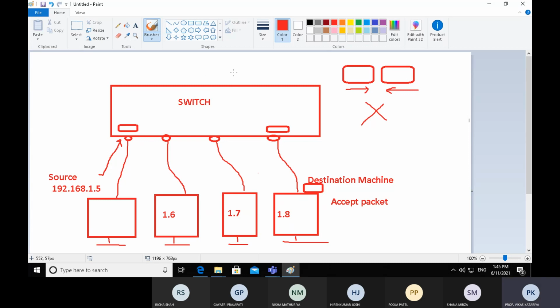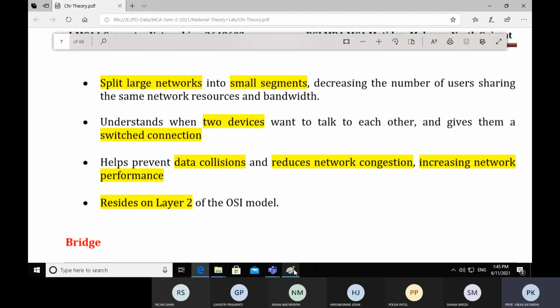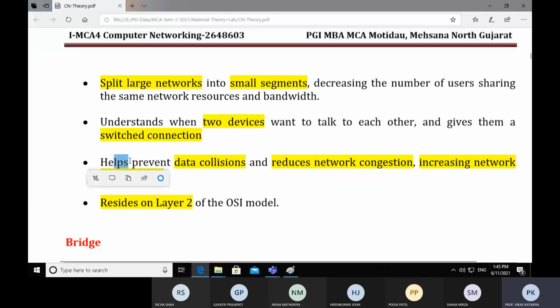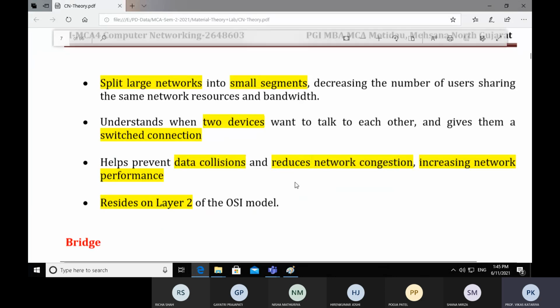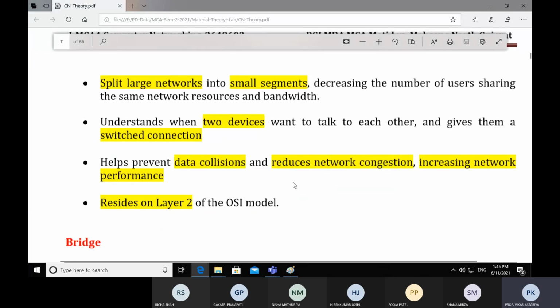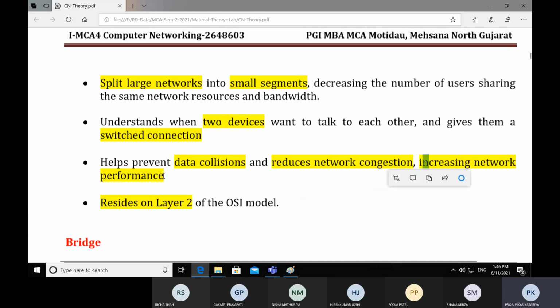So in a hub, many collisions and much packet loss occur, but in a switch, no collision occurs. So it is an intelligent device. It helps prevent data collision and reduce network congestion because no extra packets will be part of the network, therefore increasing network performance.